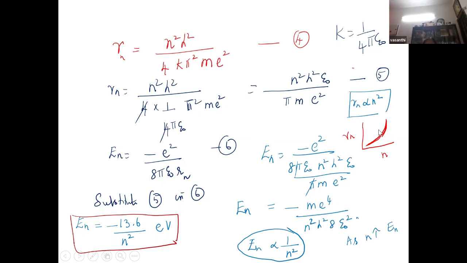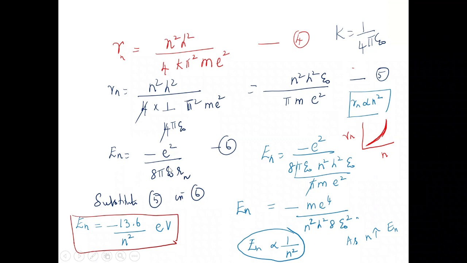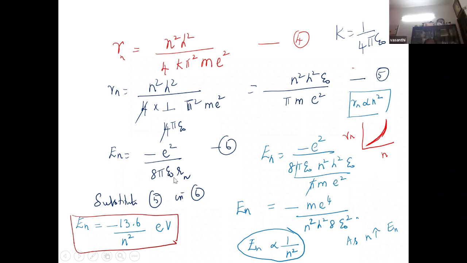So once you know the value of Rn, you know that En, which we got from the Rutherford model, is minus e square by this. You just have to substitute Rn. After substituting, we get En is inversely proportional to n square. All the other constants, if you substitute, you are going to get En as 1 by n square. So this is for the hydrogen atom only.